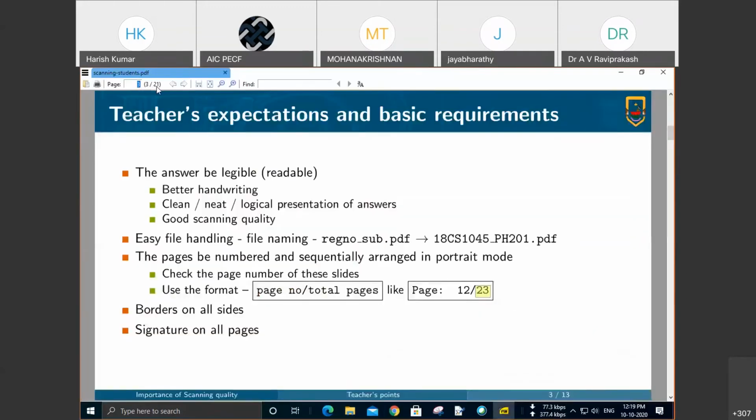Total 21 pages, right? So every page should be numbered like page 12 out of 23, 11 out of 23, if the total number is 23. Now every page should have some border. Generally, we don't have the habit of giving borders on sides other than the left side, from which side we start writing. But in this particular case, it will be better if you leave a margin of around 0.5 inch on all sides.